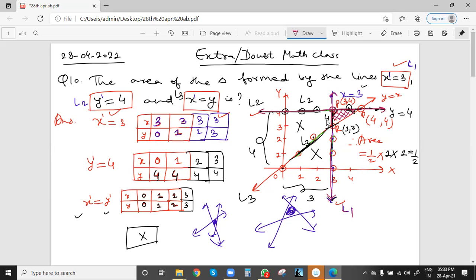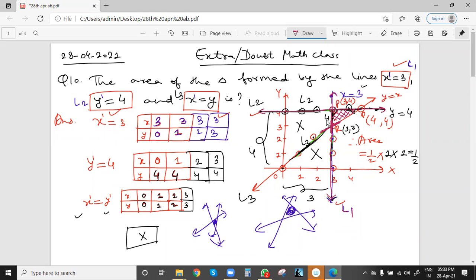This is point 3, 4. Similarly, this point we'll call R. x will be 3 only and y will be 3. Why? Because this point is obtained by L1 and L3. So x is 3 and y is 3 because x equal to y is the line, so x and y are the same. So 3, then 3, because this point R is lying on the x equal to y line also.